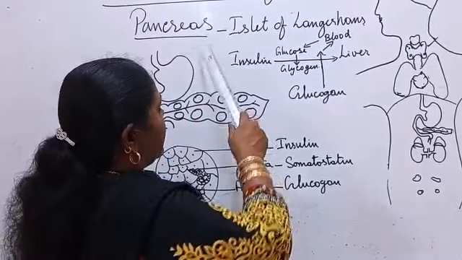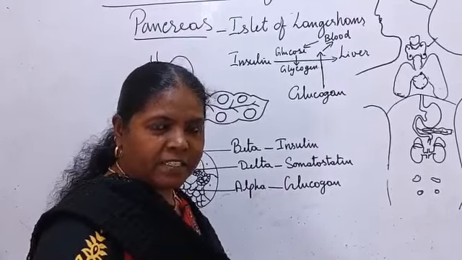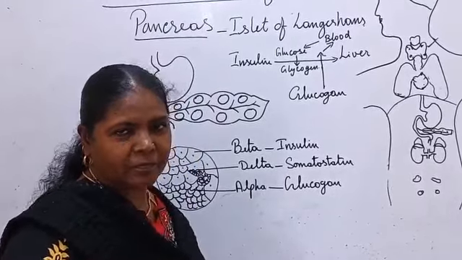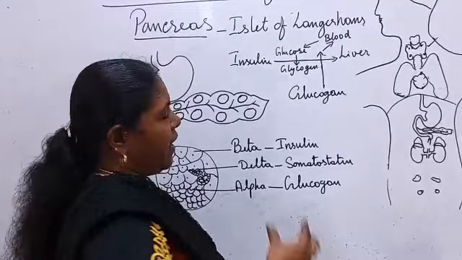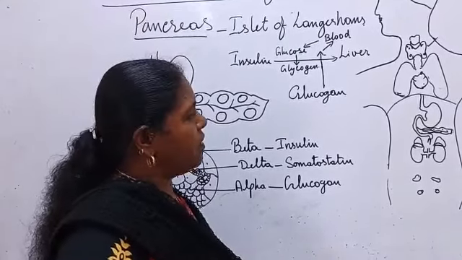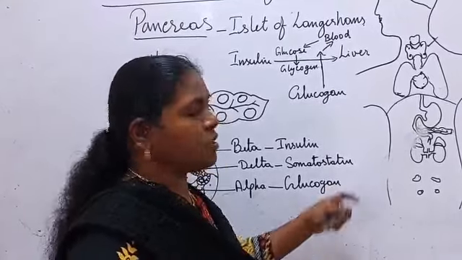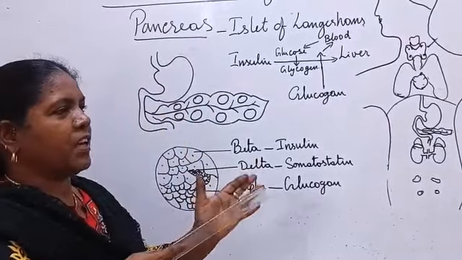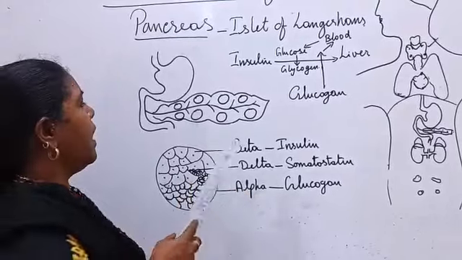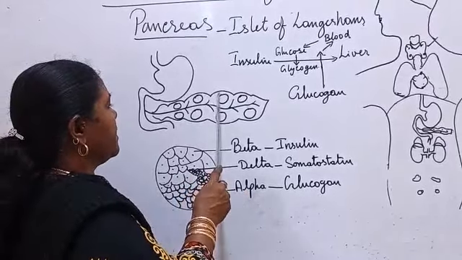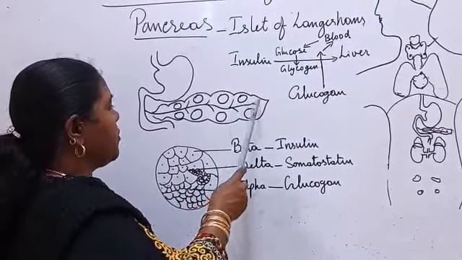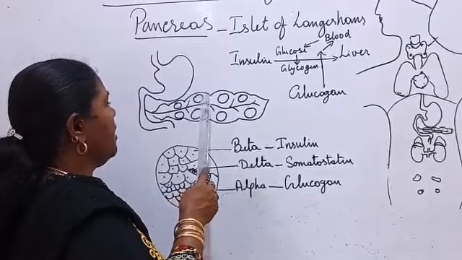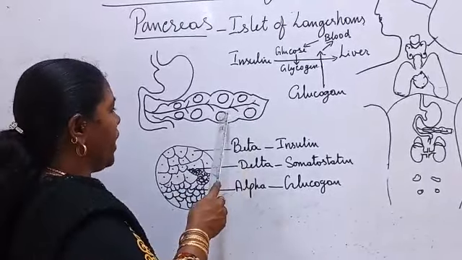In the exocrine gland, it has pancreatic cells which secrete pancreatic enzymes. These will be taken by the pancreatic duct to the duodenum. The pancreas is a flat, leaf-like structure. In the midst of the pancreatic cells of the exocrine gland, we can see the endocrine glands located.